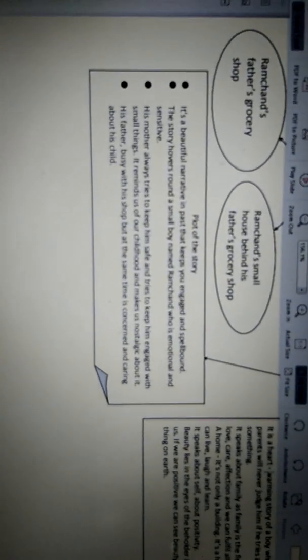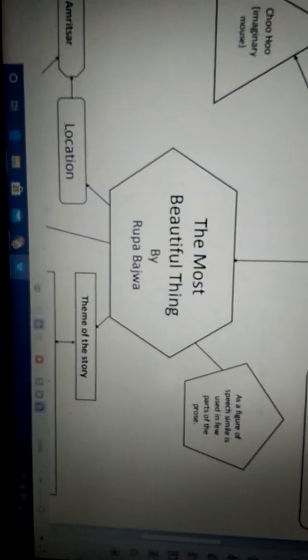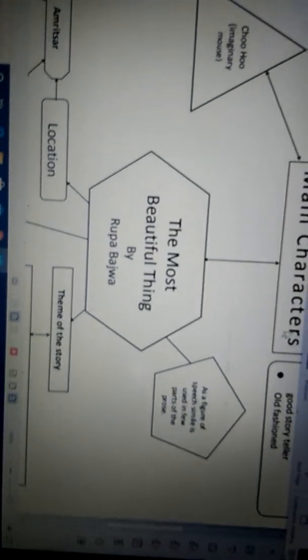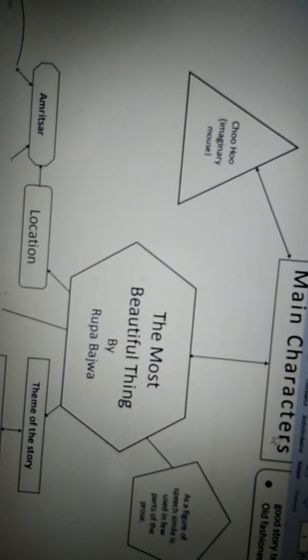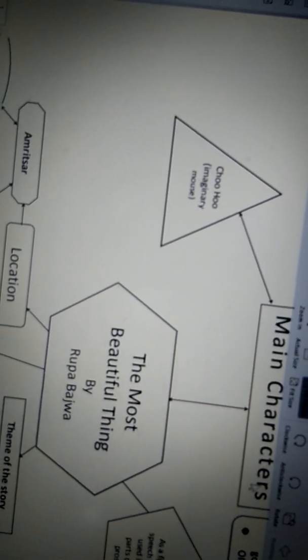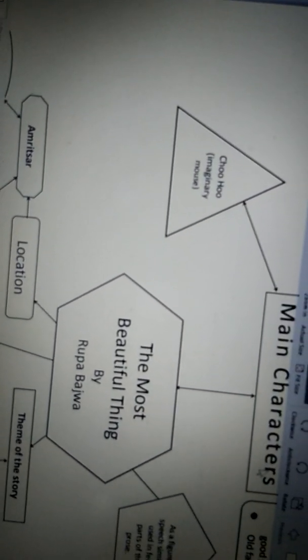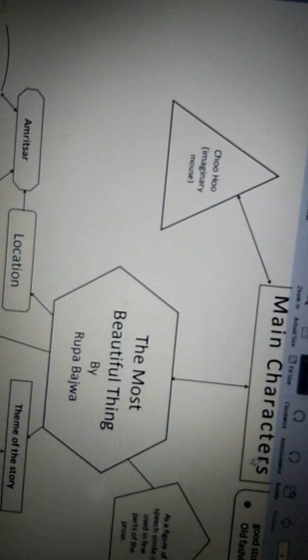So children, I hope the entire mind map is clear to you. One thing I missed out: as a figure of speech, in certain parts of the story, a simile is used. What is a simile? A simile is a comparison between two entirely different things, by the use of words like as or like.